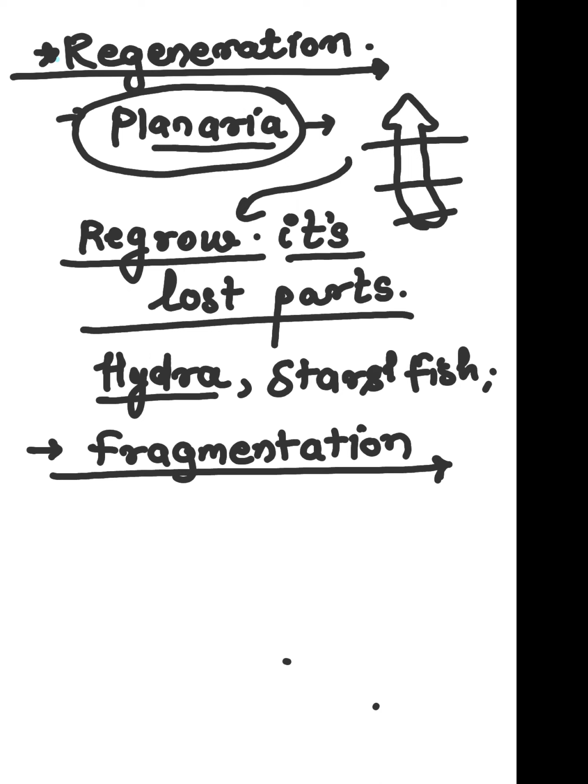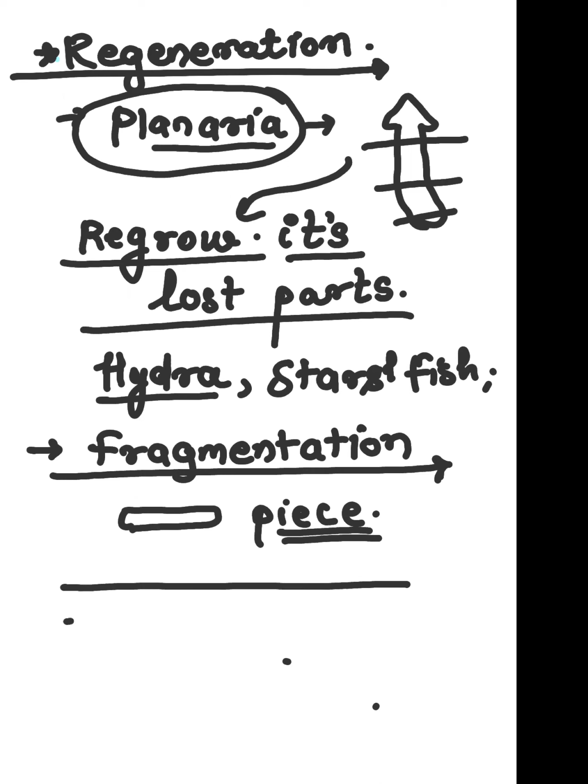Fragment means piece. Say for example, we have taken one organism, this is Spirogyra, an alga. Spirogyra is the best example of fragmentation.